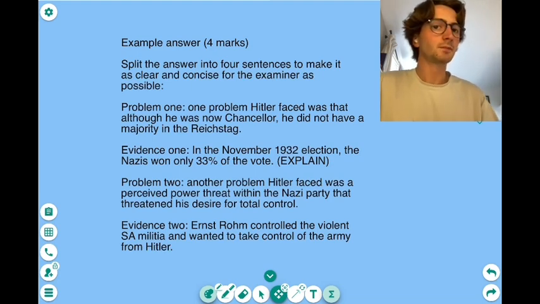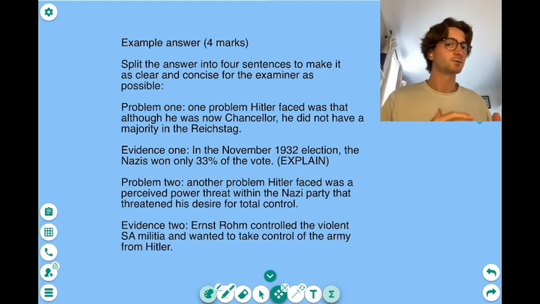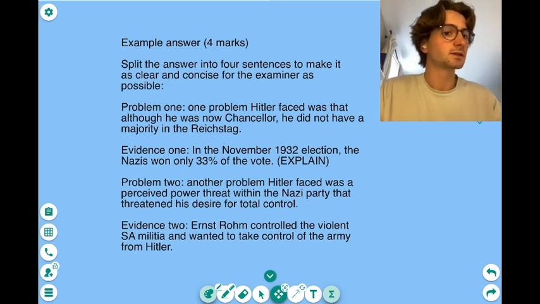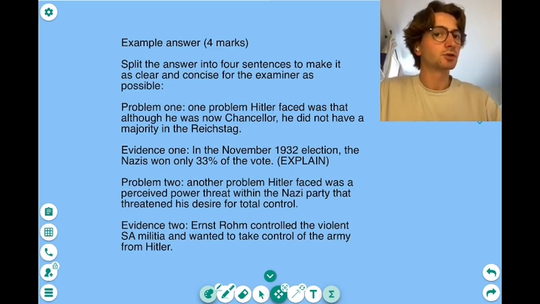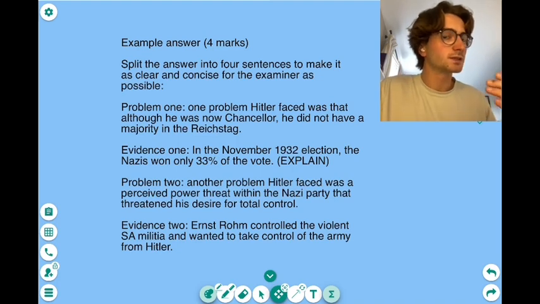Problem 2: another problem Hitler faced was a perceived power threat within the Nazi Party that threatened his desire for total control. For example, Ernst Röhm controlled the violent SA militia and wanted to take control of the army from Hitler. Okay, so there we've got two clear bits of evidence that we've taken from our lesson, and we've got two clear problems that we understand stopped Hitler from establishing a dictatorship. Okay, great.